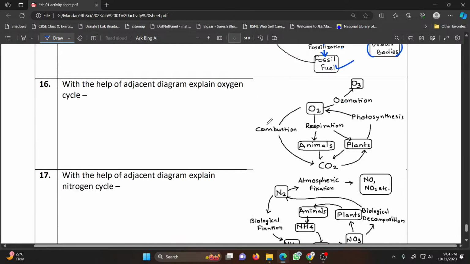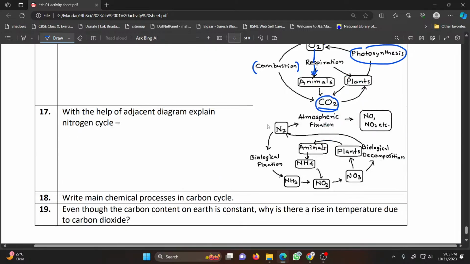Similarly, the oxygen cycle. Oxygen is used up in combustion, which produces carbon dioxide, and used up in respiration by animals and plants, which produces carbon dioxide. Carbon dioxide is absorbed by the plants, and in the process of photosynthesis they release oxygen. Some of the oxygen is also converted into ozone.